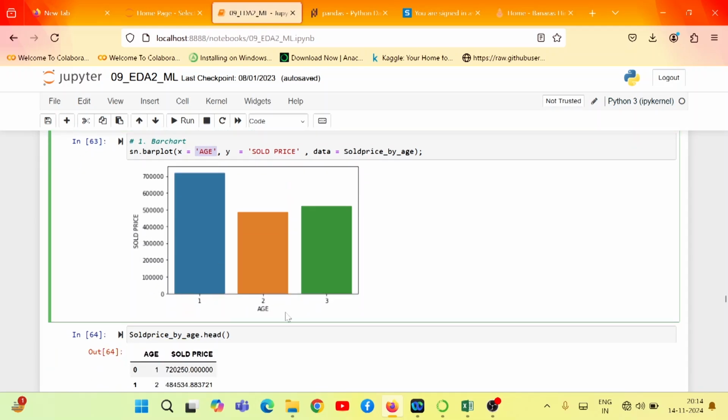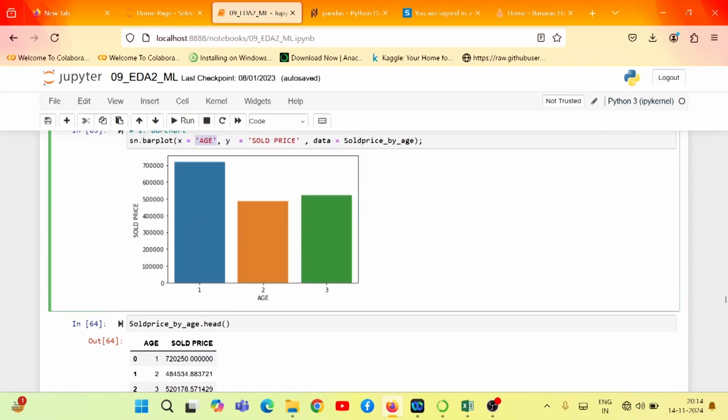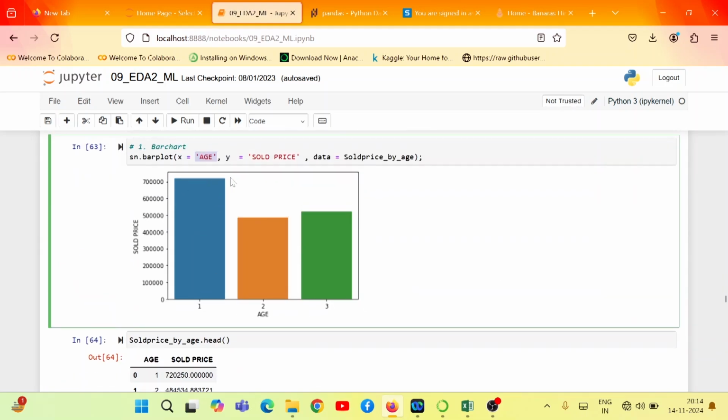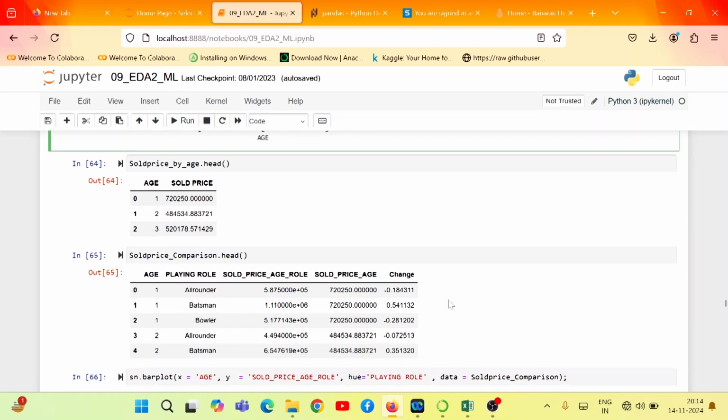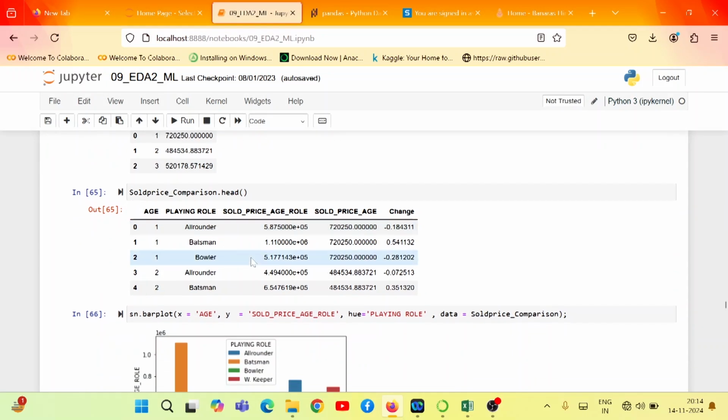If you see here, for age category 1, the average sold price is higher. We can also create a bar chart which is grouped by a third variable, but before that, let us see the inference out of this. Age category 1 has got the maximum sold price, followed by age category 3, followed by age category 2, right?